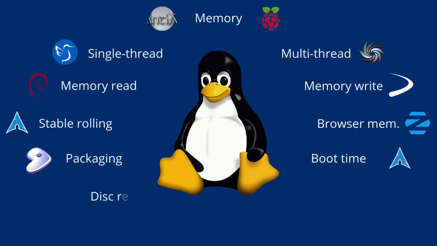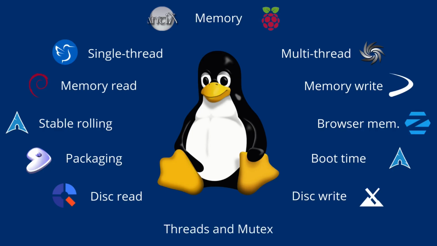Disk read efficiency comes from tuned read-ahead, no invalidations or polling, and a well-configured BFQ scheduler, as in Q4 OS and MX Linux. Regarding disk writes, a conservative writeback is important, avoiding fragmentation, again with BFQ and minimal read polling, as in MX Linux and Q4 OS. Finally, for threads and mutexes, a simple init helps. Although systemd could improve, a less fragmented scheduler, as done by Void Linux and Alpine.